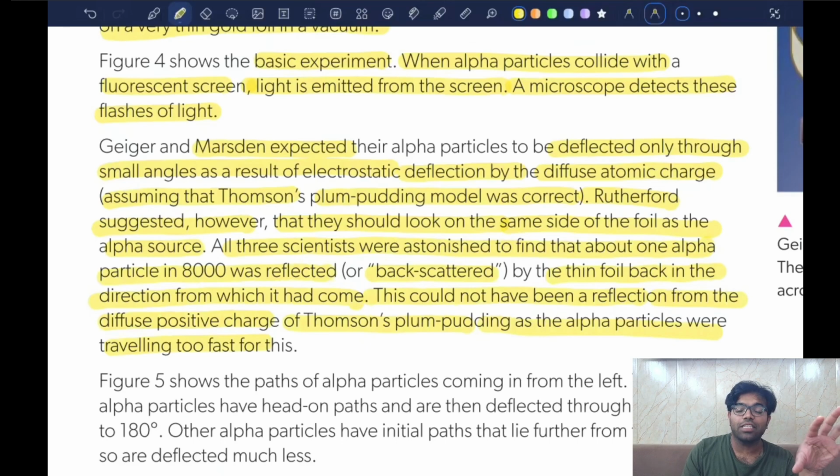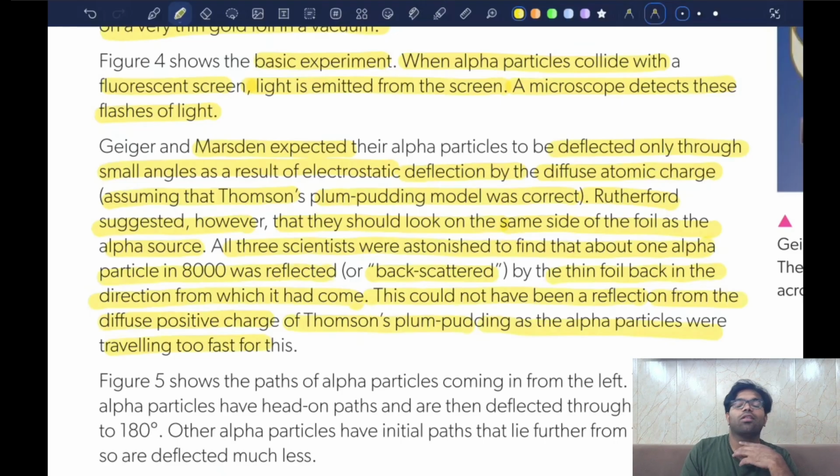Sorry, a positive charge in its nucleus. So you could argue that the alpha particle is just being repelled by the positive charge, but what they did was increase the kinetic energy of the alpha particle to such a large extent that the electrostatic repulsion could be neglected.